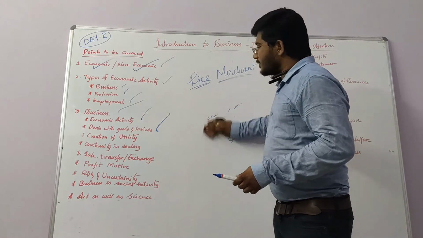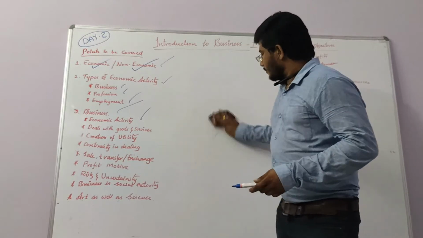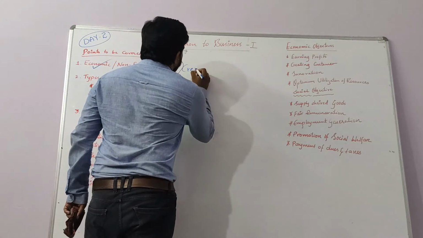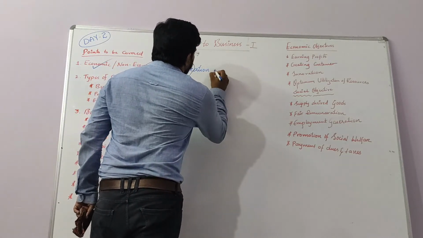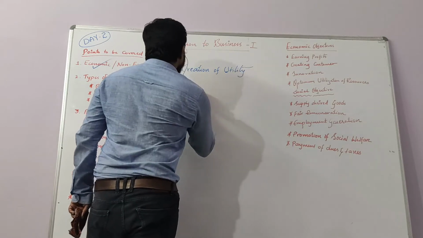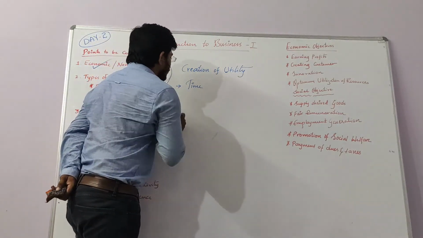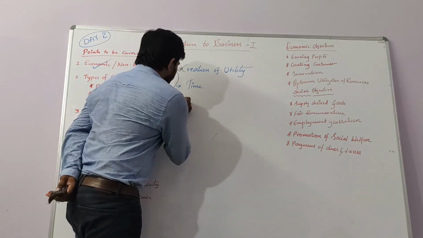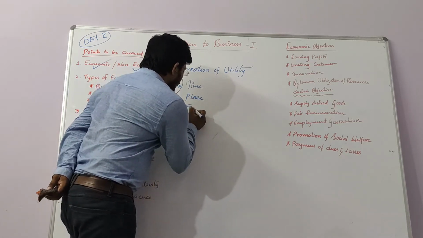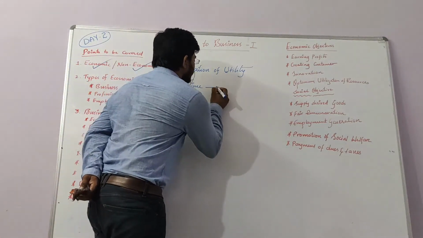Okay, what is the next point, sir? Creation of utility. Here we can see three types of utility: time utility, place utility, and form utility. What is time utility?